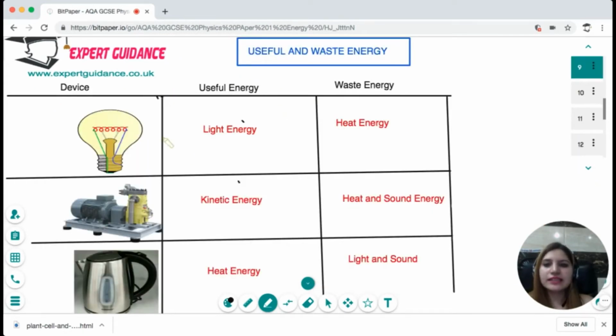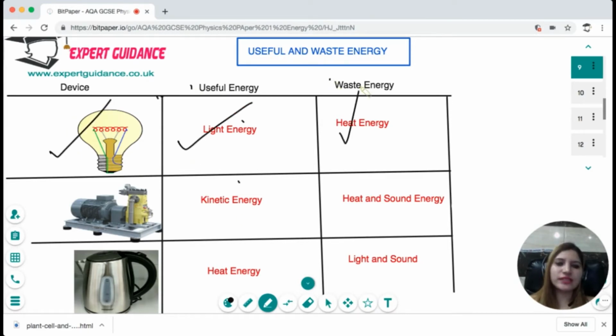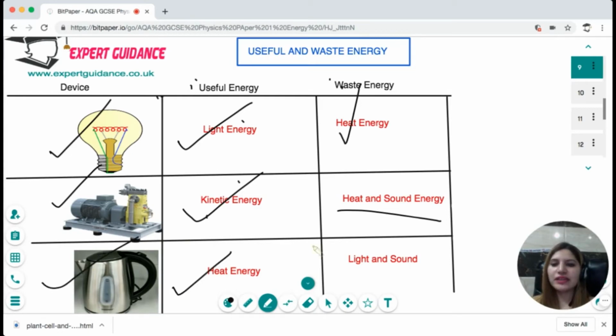Now, this is a table which gives an example of certain devices, and you should be able to write about them, like what the different devices are, what the useful energy is, and what the waste energy is. For example, the light bulb, the useful energy is the light energy, but the waste energy is the heat energy. In the motor, the useful energy is kinetic energy, waste is the heat and sound. All of them have input as electrical energy. The kettle, the useful energy is heat energy, but at times it gives light and sound. So these are the waste energies.